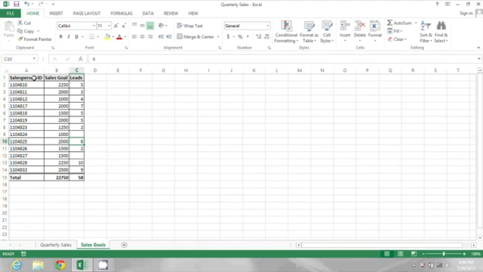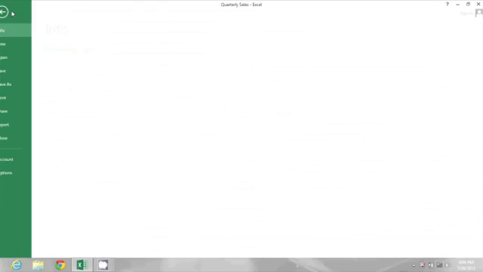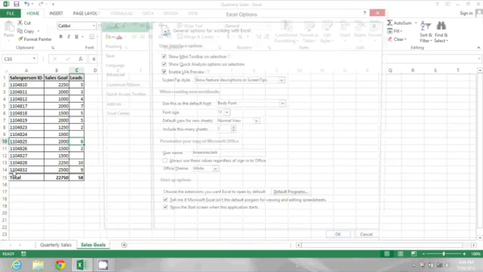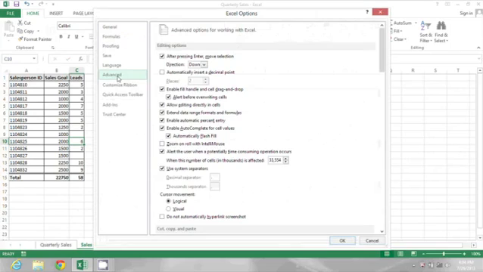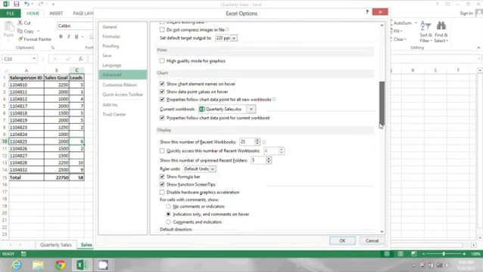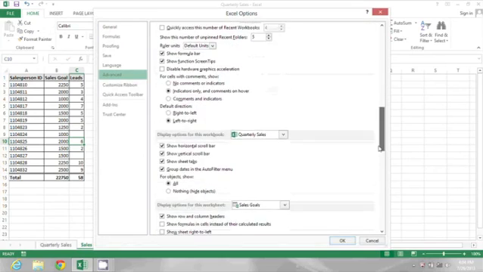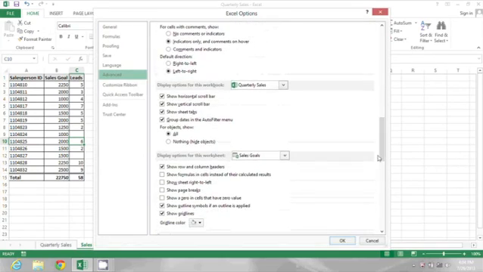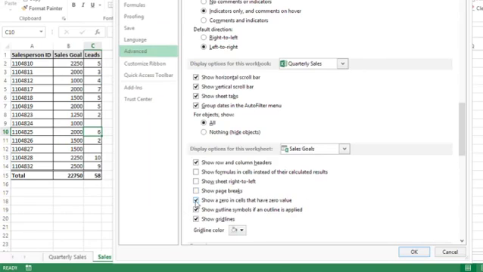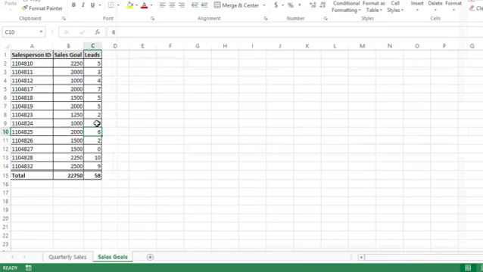And to fix this, I can go to File, Options, and click on Advanced. About 2/3 of the way down, I'll see options for the current workbook and the current worksheet. The current worksheet I was on was sales goals. And here is the option I want to enable. Show a 0 in cells that have a 0 value. So I'll select that checkbox and click OK. And now I actually see those 0 values.